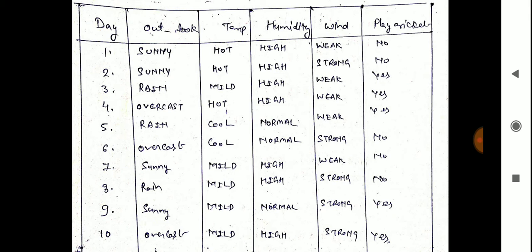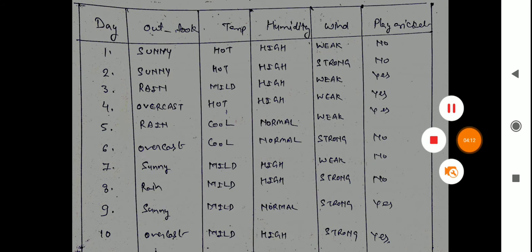The first row is sunny, hot, high, weak and no, and the second is sunny, hot, high, strong and no, and similar values are given, and the last is overcast, mild, high, strong and yes. Now we will calculate for the unseen sequence sunny, cool, high and strong. On this sequence, whether cricket is played or not, we will find by using this training data set.